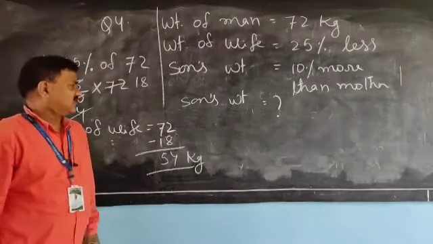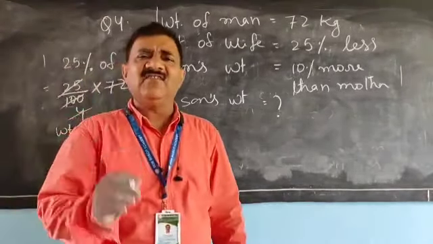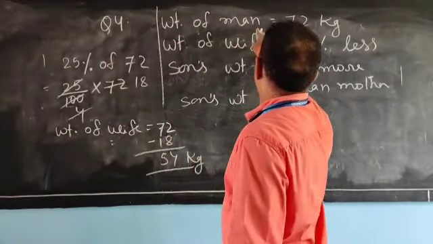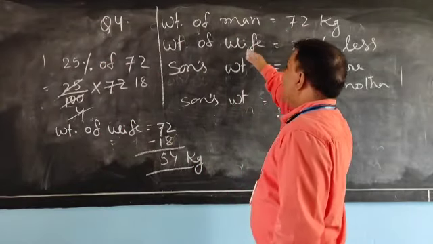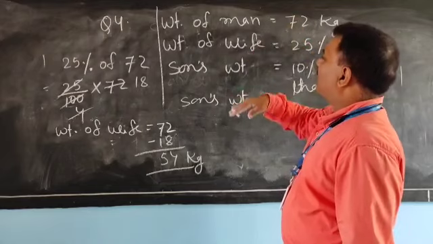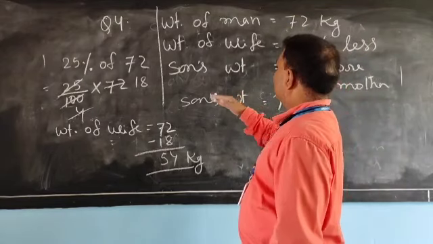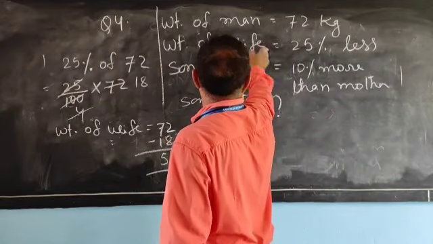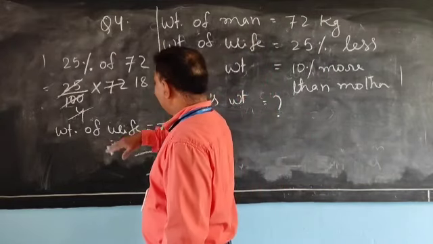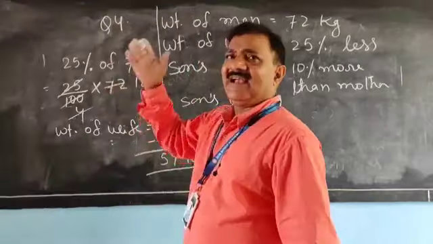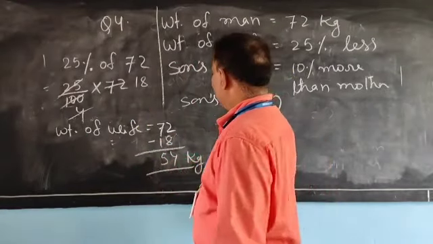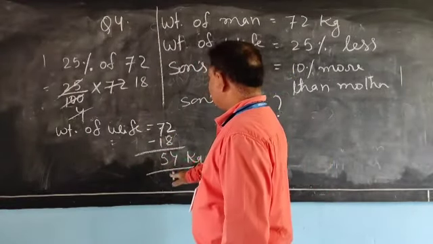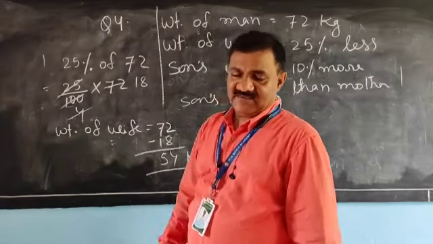This understood or not? Very easy or not? That man is 72 kg and wife is 25% less than the husband, man. Means 25% of 72 is 18 kg. Wife is 18 kg less than 72 kg, means wife is 54 kg.